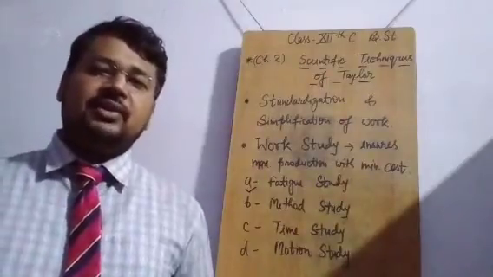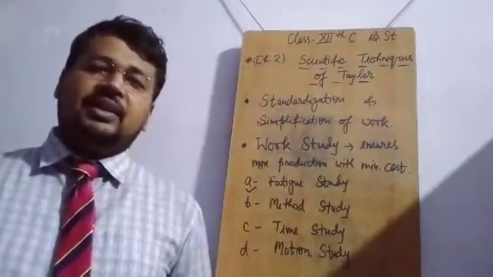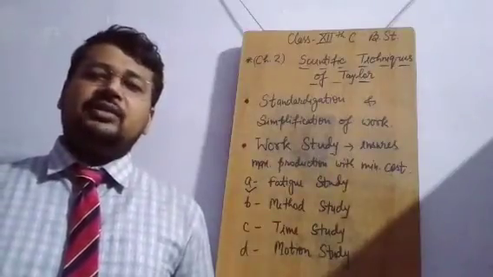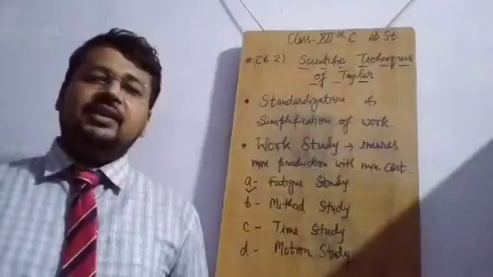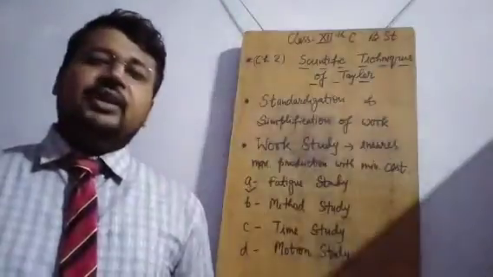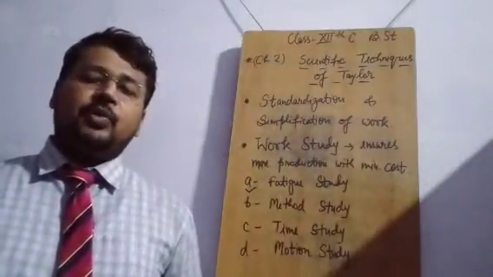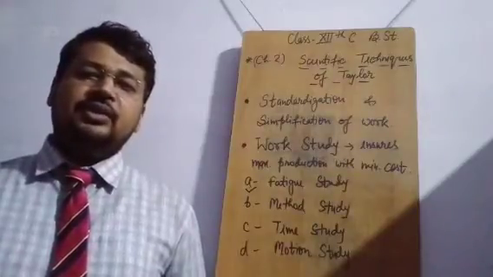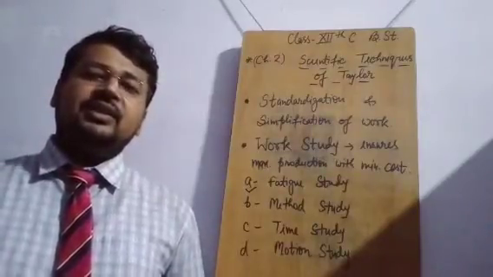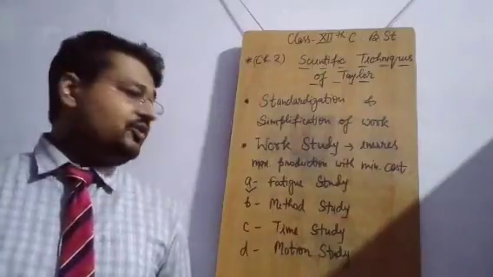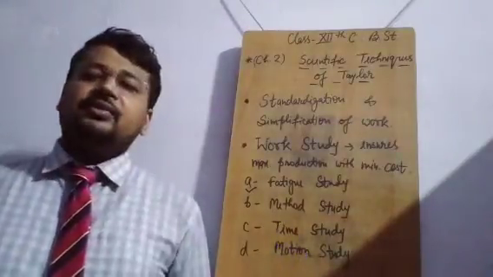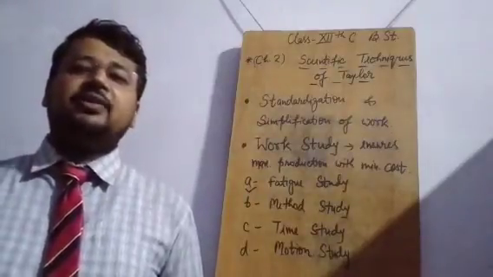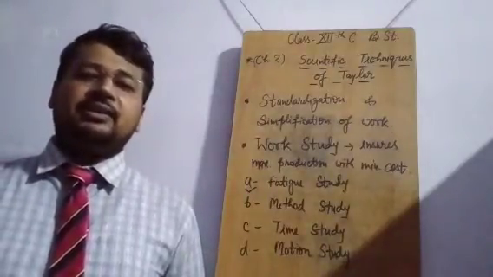Several MNCs are using artificial intelligence sensors, video cameras that will record your activity, and by the end of the day it will give you proper data, how much time was devoted to the work and how much time was wasted. And in this manner you will try to find out the unproductive motions, and if these unproductive motions are eradicated, then the efficiency of the company will increase.